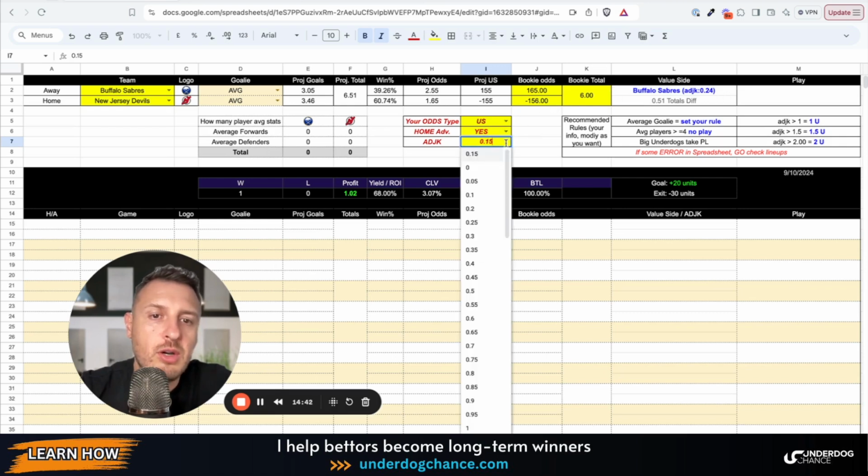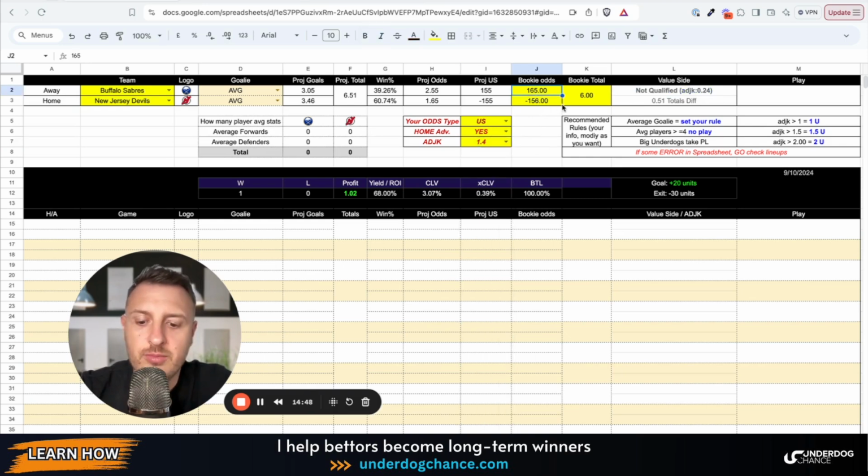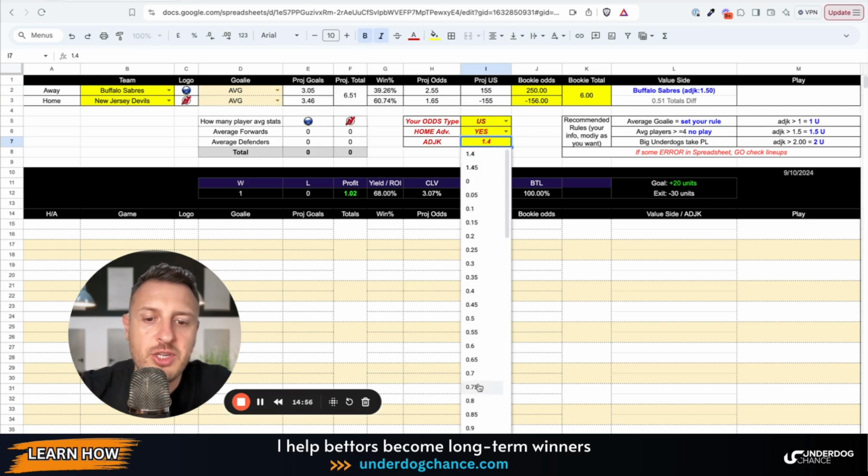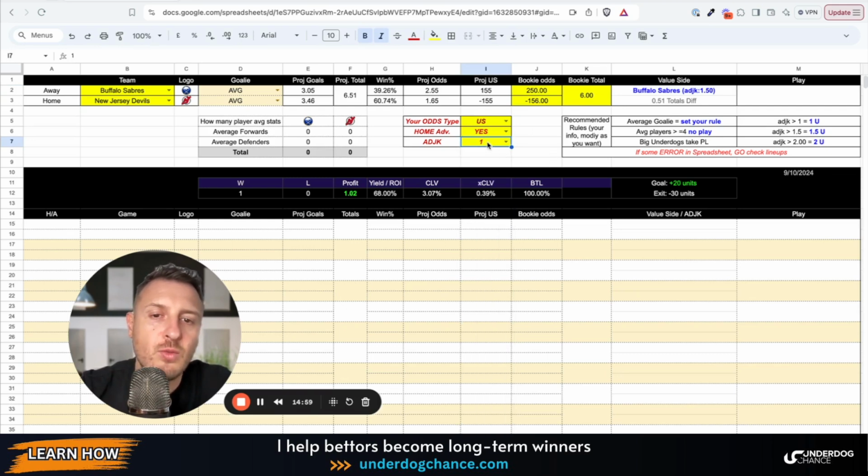Okay, you can also be more selective. Okay, let's say 1.4, and here there must be much bigger odds. Okay, I just make something like that. Okay, this would be 1.5 unit. Okay, this is your option how much you use. Okay, for baseball I use 1.25. For NHL I will test this season, I will go with adjusted Kelly criterion one. Those who have my masterclass know what I'm talking about. This is basically a difference between your projected odds and bookmakers odds. Adjusted Kelly criterion will tell you if there is more value, you should bet a little bit more, which makes sense. Okay, and here you can set your own rules.